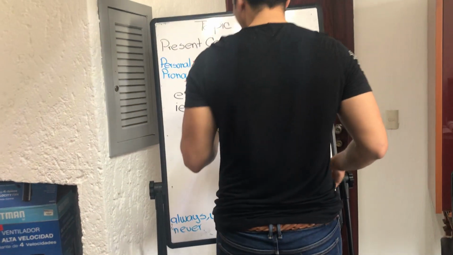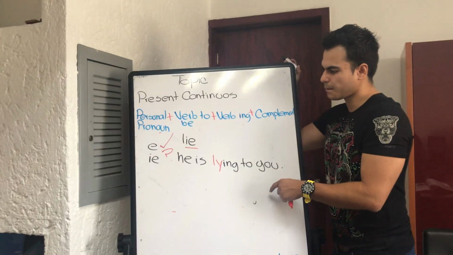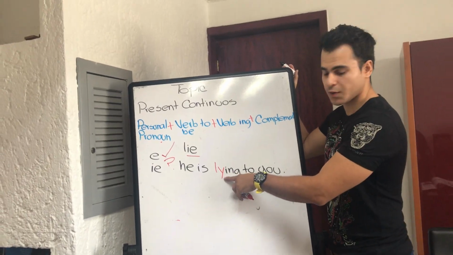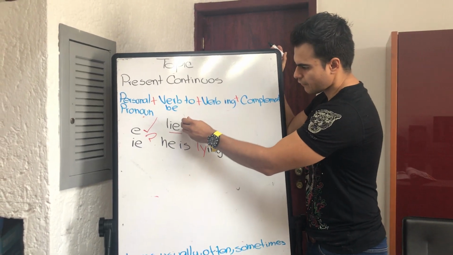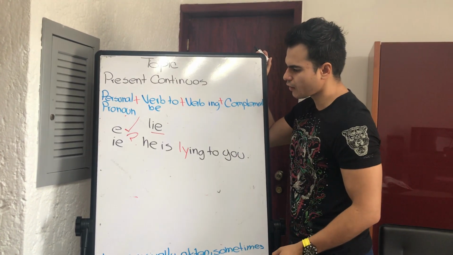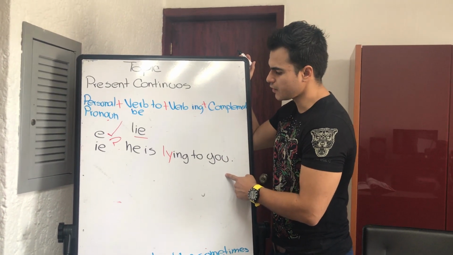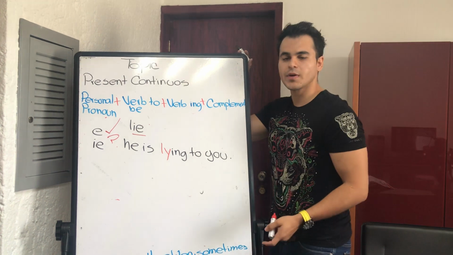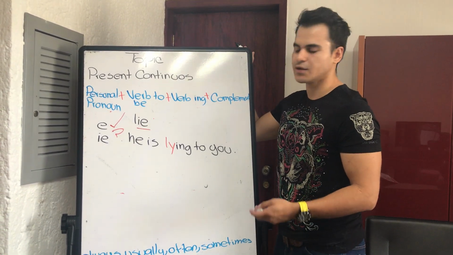Right? If I have I and E at the end, I have to put a Y before that and forget about this. Alright? That will be he's lying to you. Alright? He's lying to you. That will be another exception when we are learning how to use the present continuous, right?